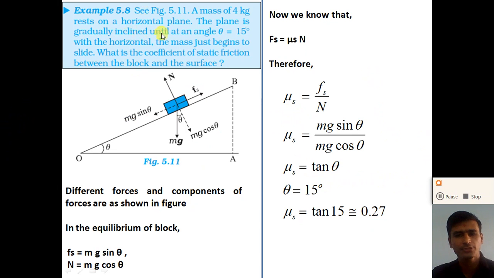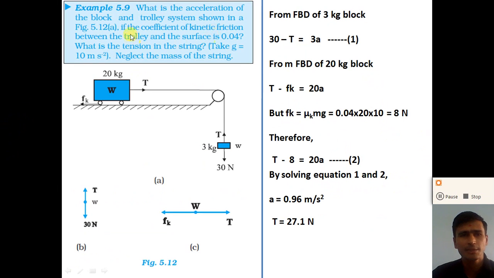So now dear student, we will discuss example number 5.9, similar to example number 5.8. What is the acceleration of the block and the trolley system shown in the figure? Figure is given to you. A trolley of mass 20 kg is placed on a horizontal surface, right? Coefficient of kinetic friction between the trolley and surface is 0.04, right?